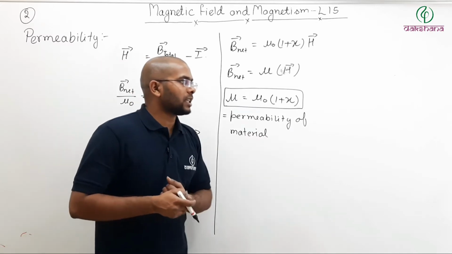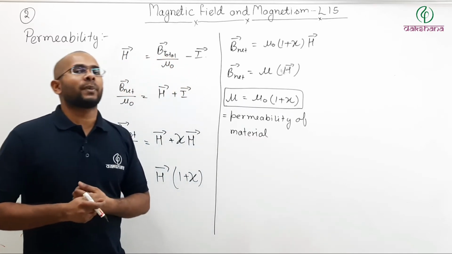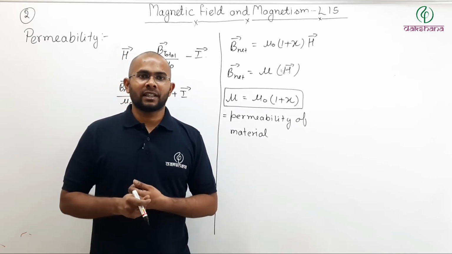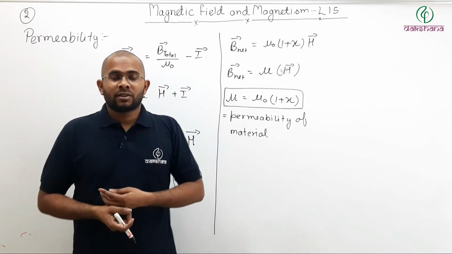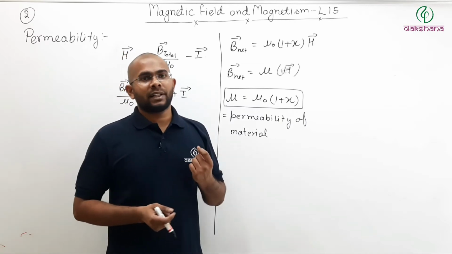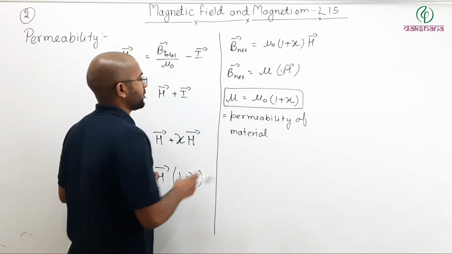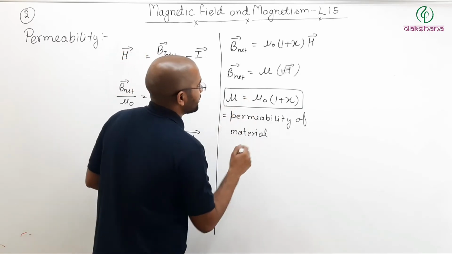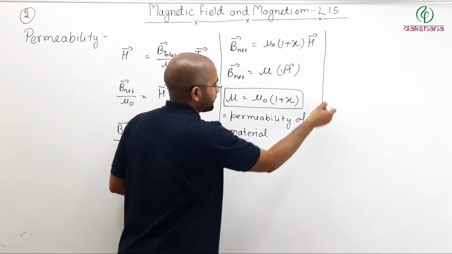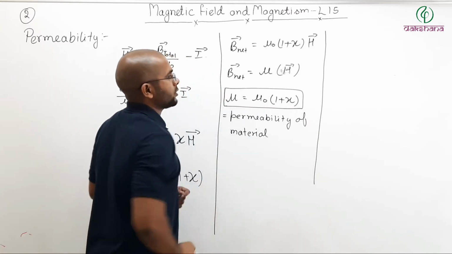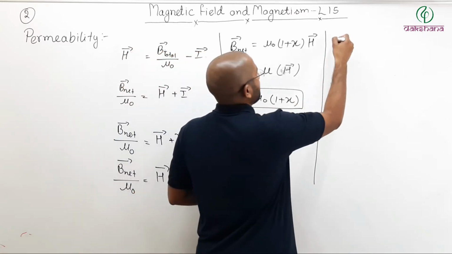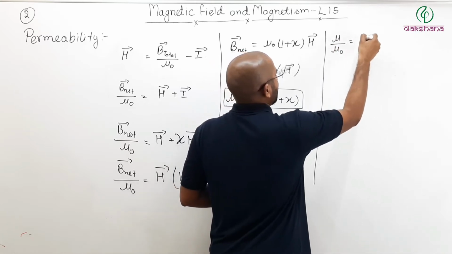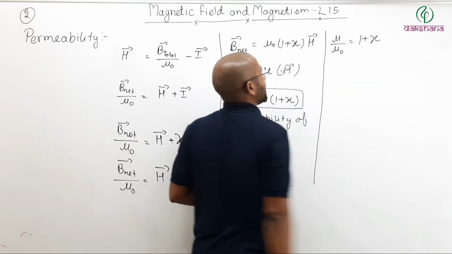Now one more is defined, that is relative permeability. For example, you define relative density, that is specific gravity. So relative permeability is, for example, if permeability of a material is mu, then can I write this like this? Let us write here. I can also write this as mu divided by mu naught equals 1 plus susceptibility of that material.